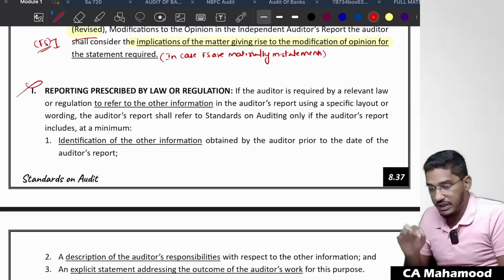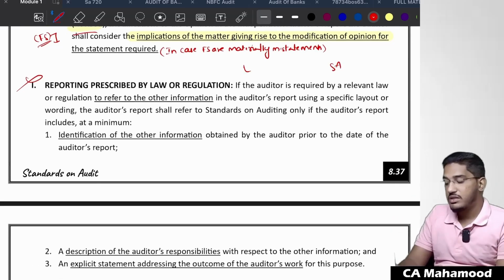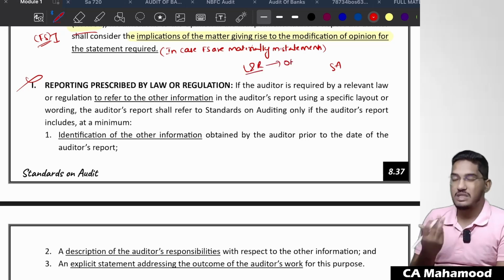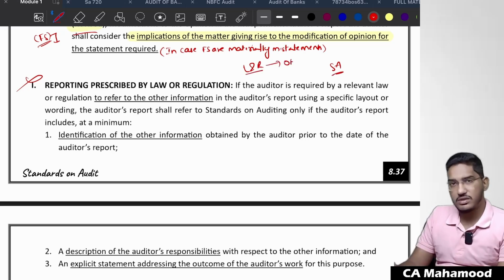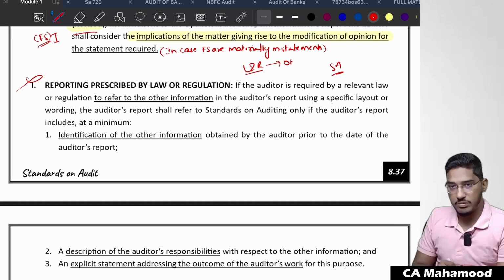This is not important, but anyhow I will read it once. Sometimes what will happen is, apart from the standards on audit, some law and regulation wants you to report on other information. Some law or regulation other than standards on audit might ask you to say something in your audit report regarding other information. Then you have to fulfill those law and regulatory requirements also.